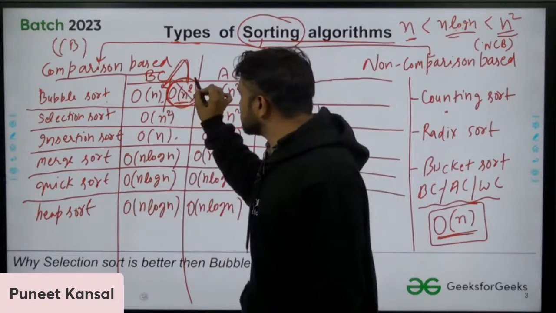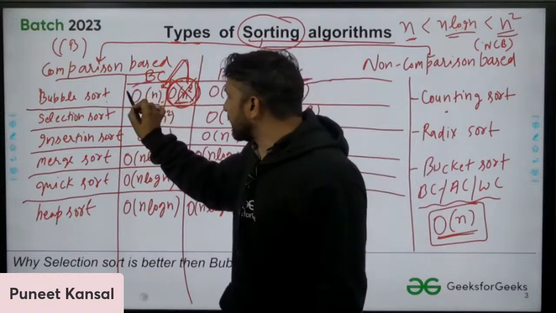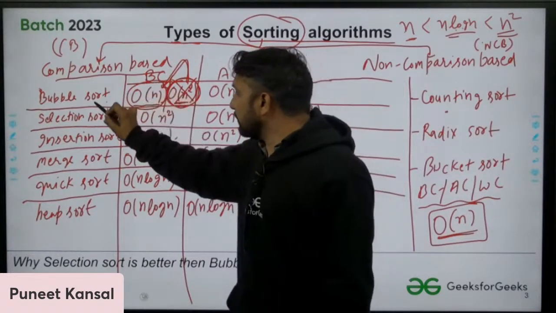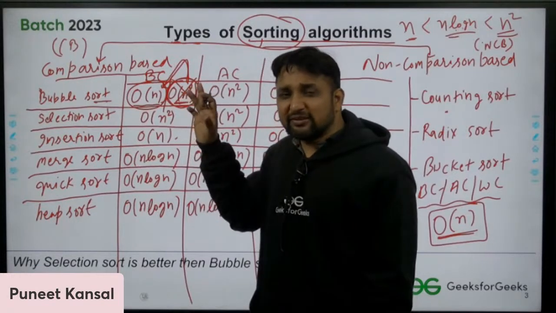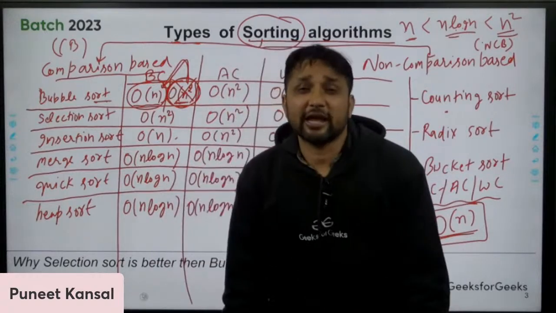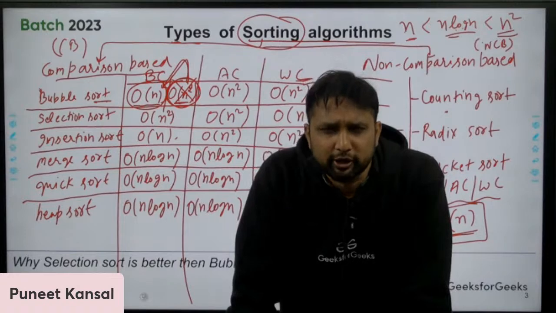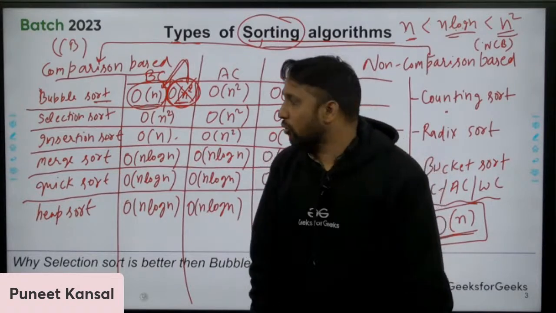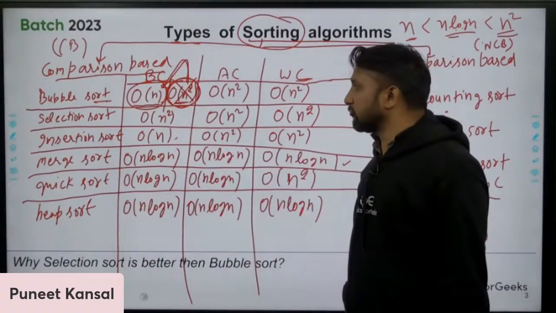So now we are assuming that we have improved our code, and now the best case complexity of bubble sort is n. Otherwise, if somebody asks you what is the best case complexity of bubble sort, you can say that, sir, the complexity is n square, but we can improve it to n. Then he will ask you how you can improve that. We will discuss that when we talk about bubble sort. But right now I have another interview question for you people.